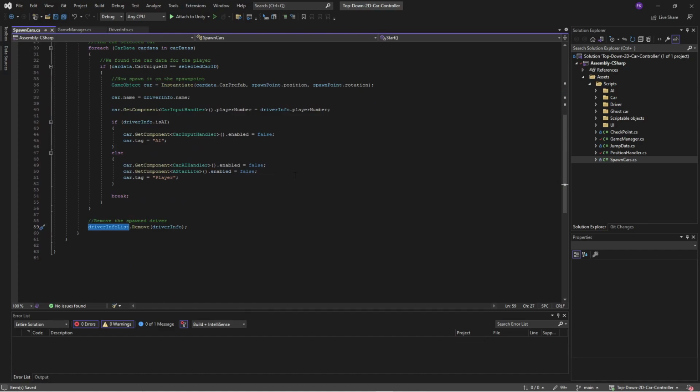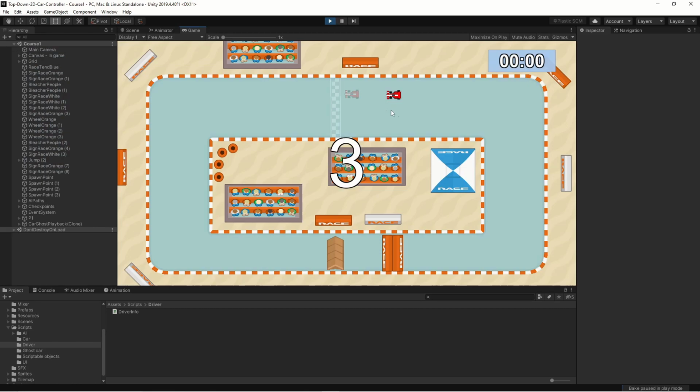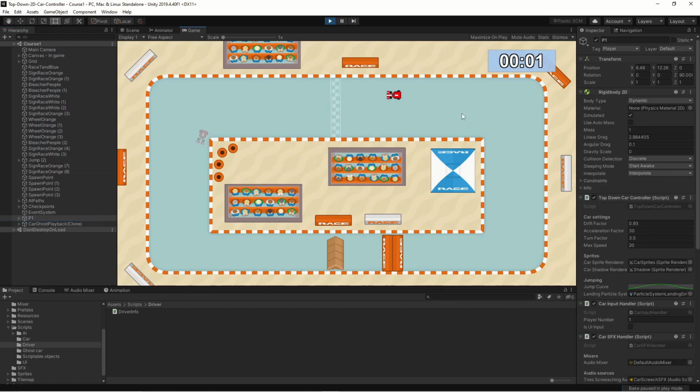Okay, so now we can save this and go back and try it in Unity. So now we can see that we have spawned a car, and it's our Player 1 car, and we can drive it around with the keys. So that part of our code is working.